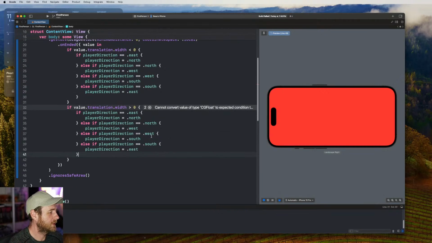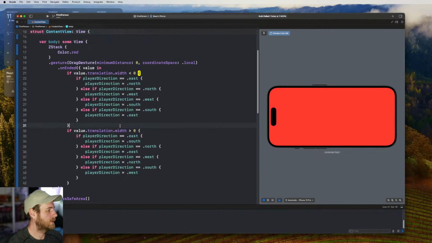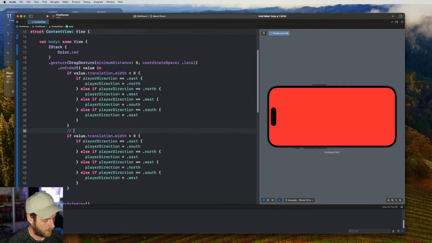We put all these in, but if they're facing east, we set it to south. If they're facing north, we set it to east. If they're facing west, we set it to north. And if they're facing south, we set it to west. Okay, so this will be right turn, and this will be left turn.